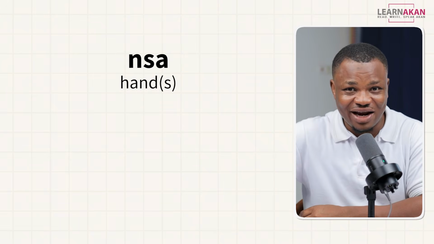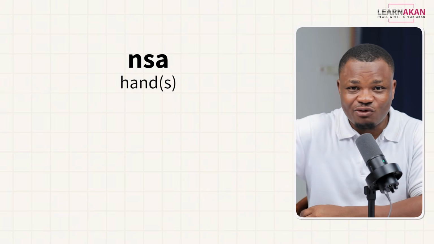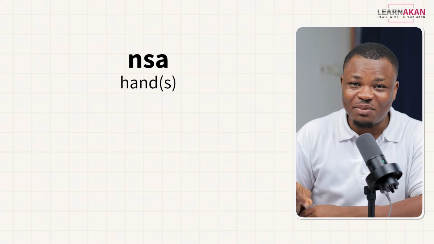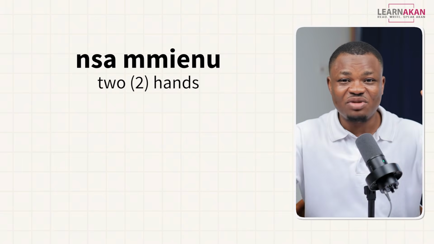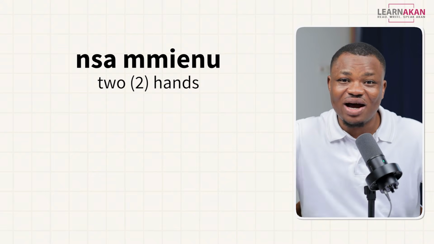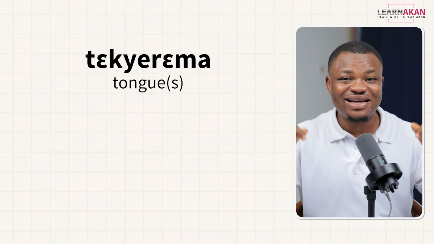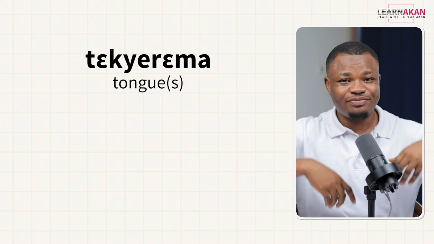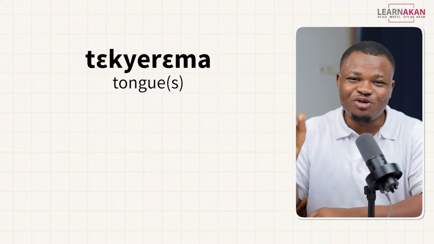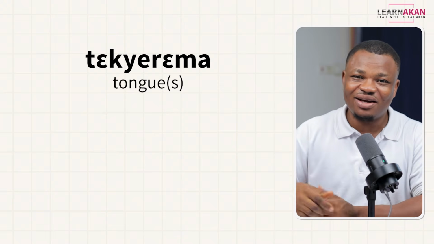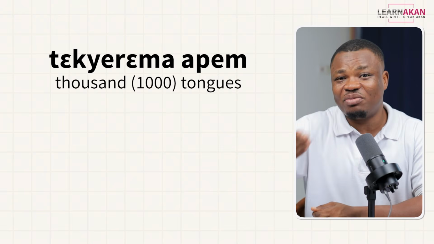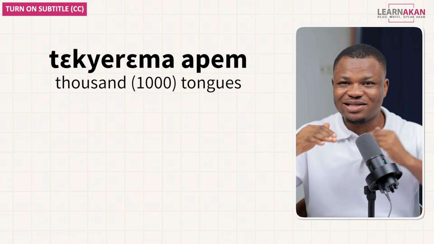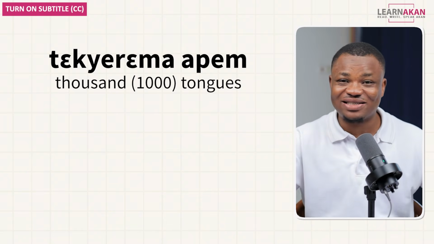Nsa is the hand, right? And it's the same form for both the singular and the plural. But if you want to indicate number, you can say nsa mienu, 2 hands, right? Tekyerɛma is the tongue, and it doesn't matter whether you're talking about one tongue or multiple tongues. But if you do want to indicate the number, then you can say tekyerɛma apem, for example. There's a gospel song that has this tekyerɛma apem in one of its lines.